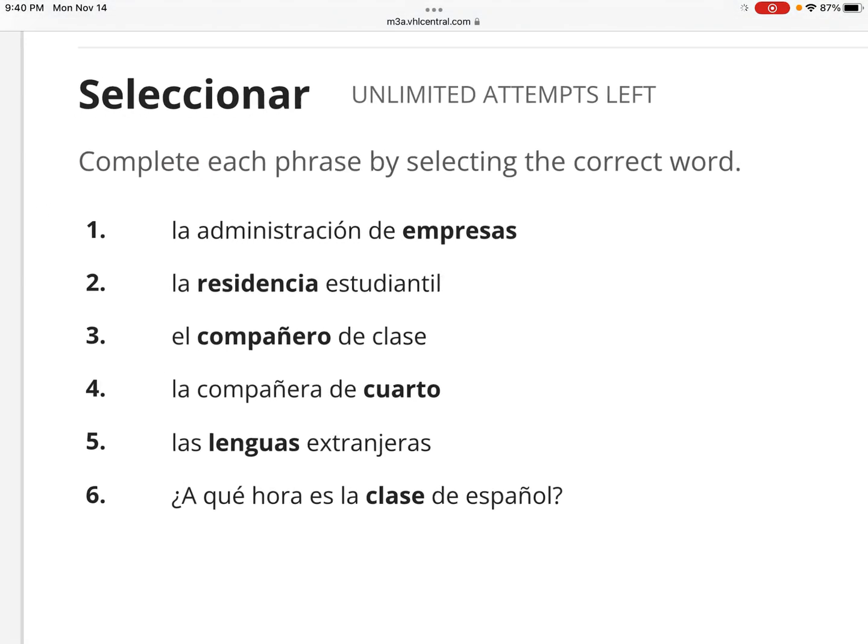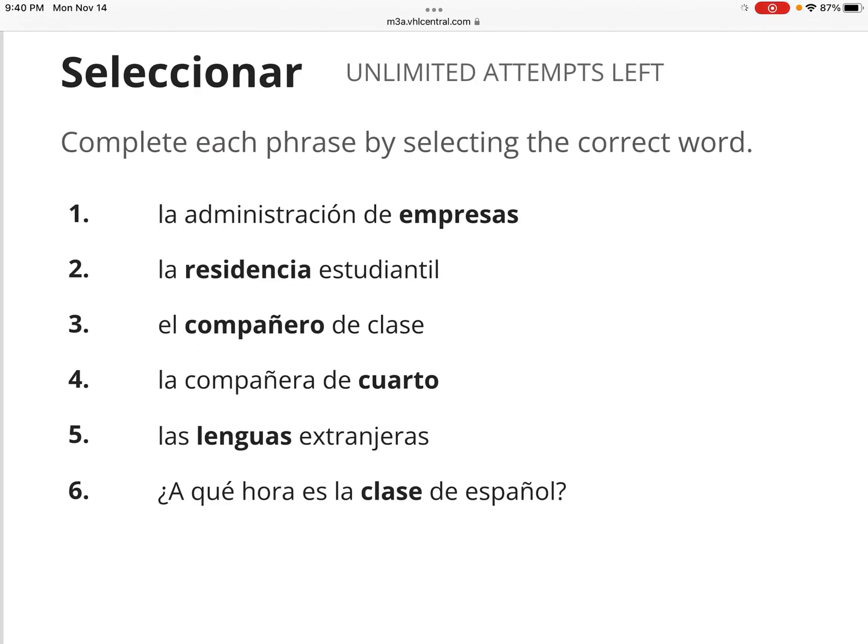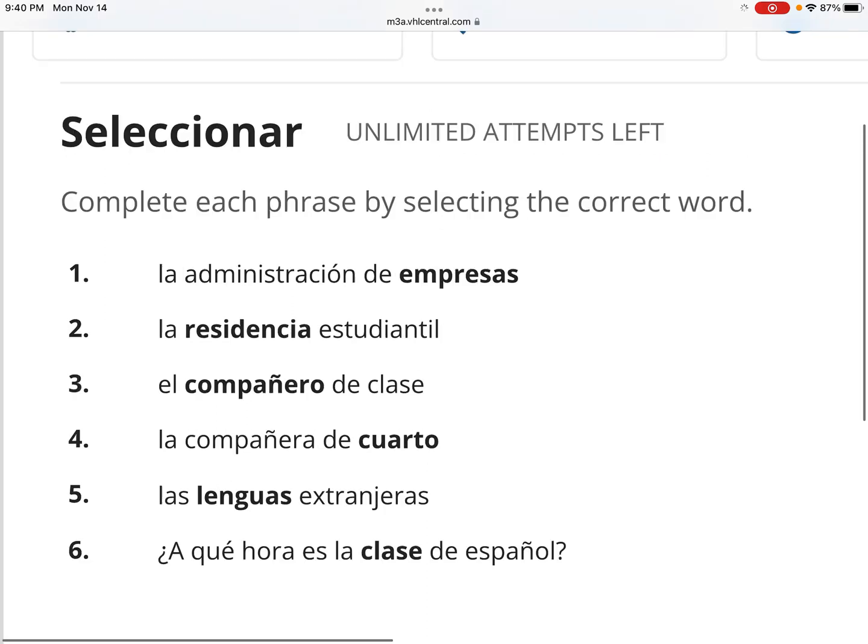This is what you should have. Administración de empresas, business administration. La residencia estudiantil, that's a dormitory, like student residence. Compañero de clase, I believe one of your first vocab words in letter A, classmate. Compañero de cuarto is a roommate. Las lenguas extranjeras. Y a qué hora es la clase de español. So using some of our vocab there. I'll keep that up for a moment. Hopefully you have it completed already.